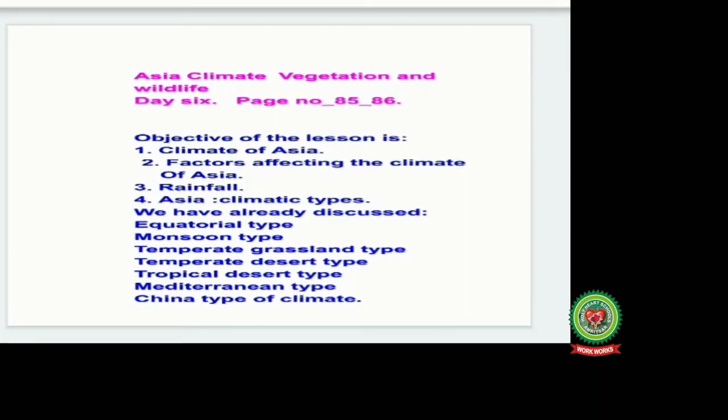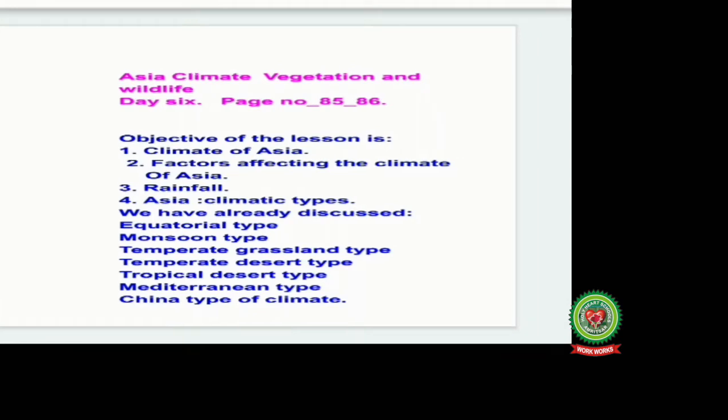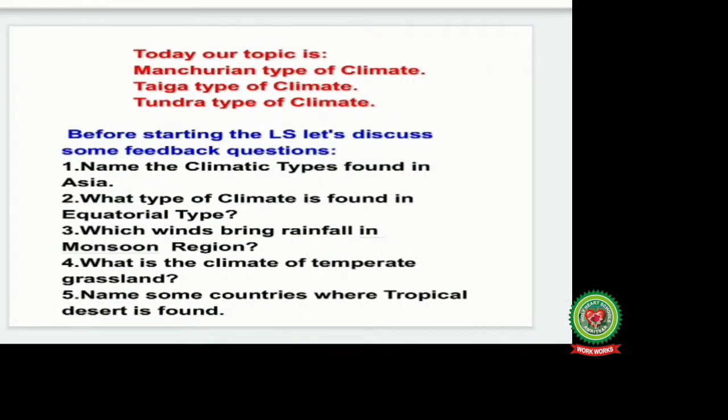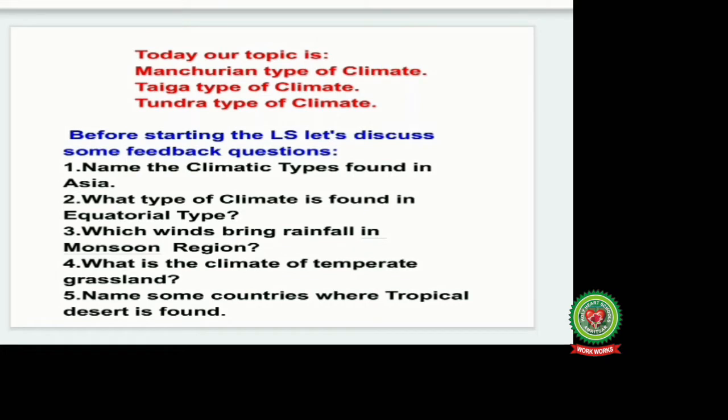We have already discussed equatorial type, monsoon type, temperate grasslands, temperate desert type, tropical desert type, Mediterranean type, and China type. Today our topic is Manchurian type of climate, taiga type of climate, and tundra type of climate. 3 climatic types we are going to discuss. Before we start the lesson, let's discuss some feedback questions.